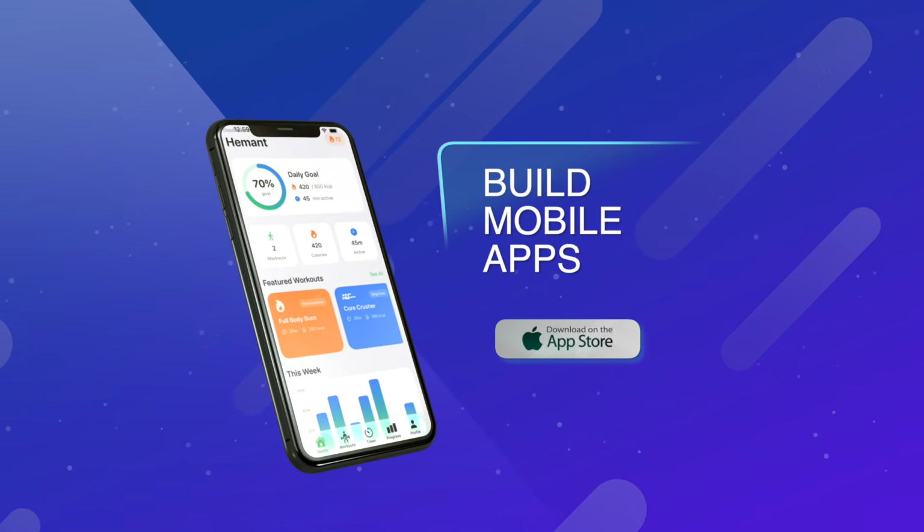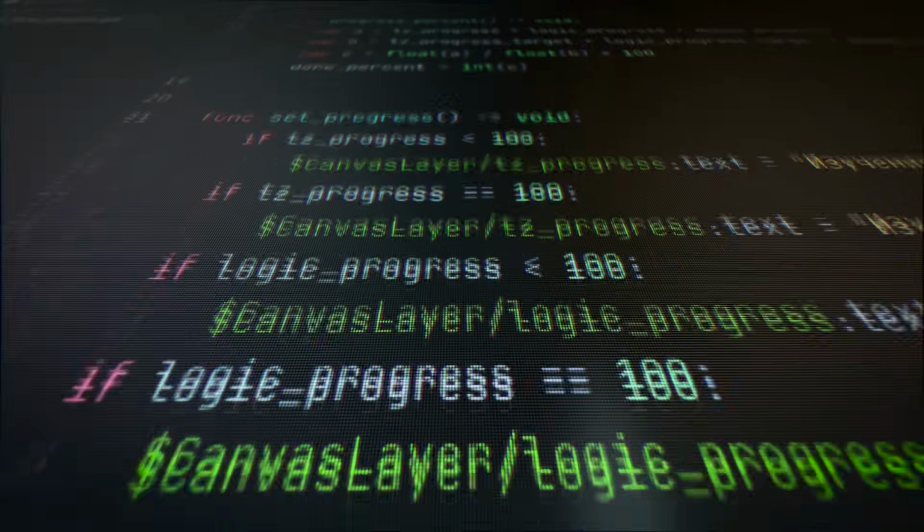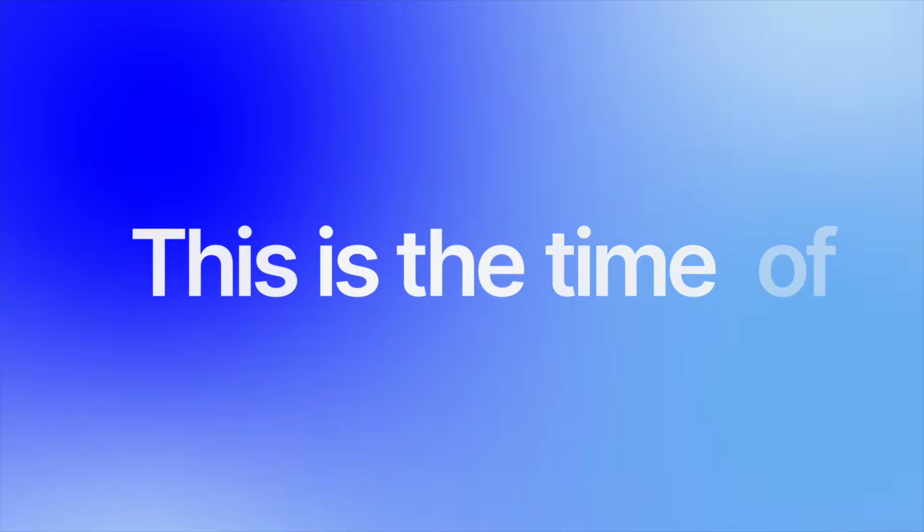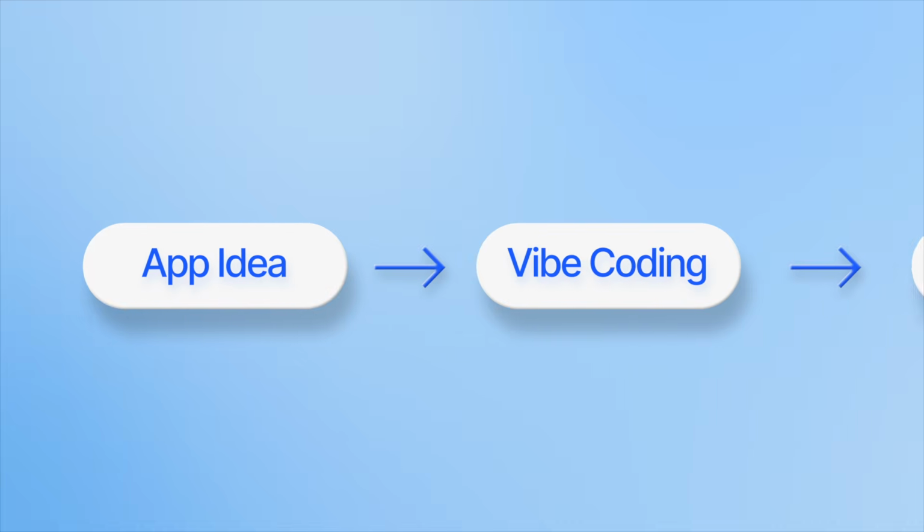If you ever wanted to build a mobile app, then you know how hard it is. You have to learn programming languages and write a lot of code. But not anymore. This is the time of AI and vibe coding, and you just need a great app idea to make money from it.